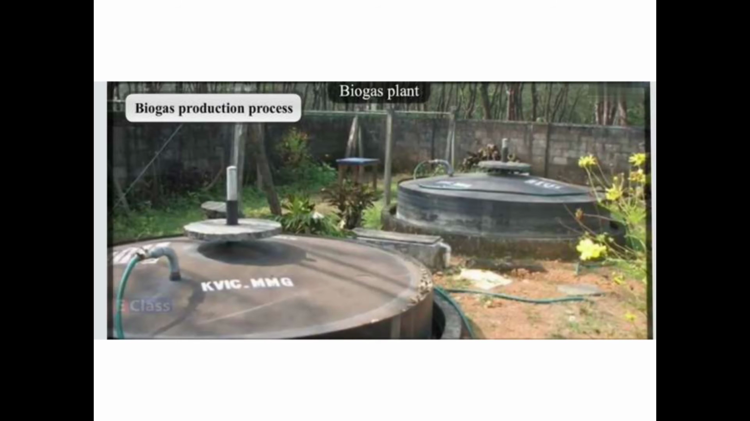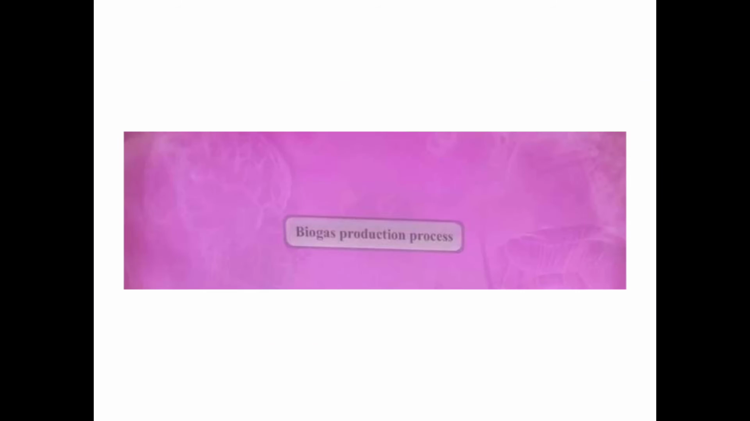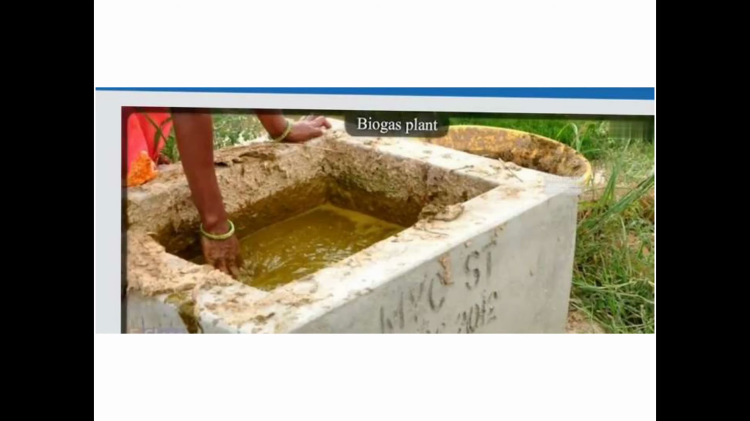See this lady over here, she is taking out the slurry. Now this slurry is rich, you can say good manure, so it can be used in the farm. Okay, so we can get good manure from it.